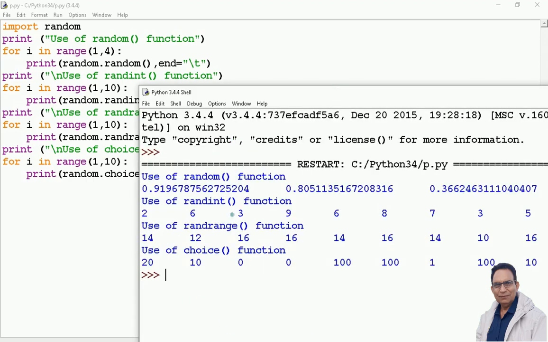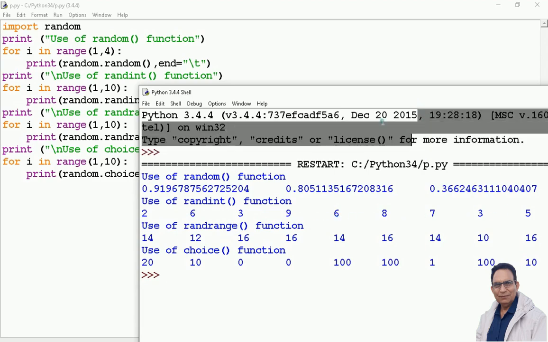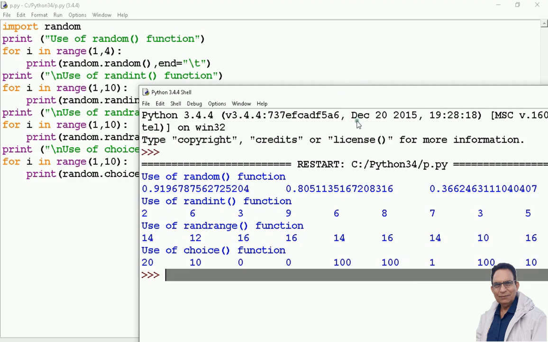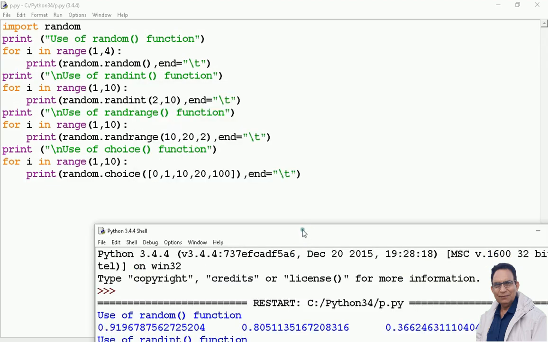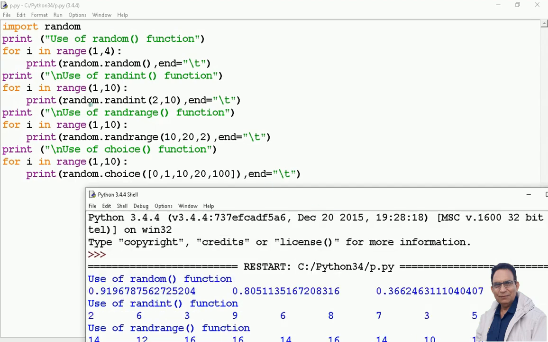It says 2, 6, 3, 9, 6, 8, 7, something. Okay. Pulling it down. It took a little extra time. It's okay. No problem. Now, here what I say, randint,